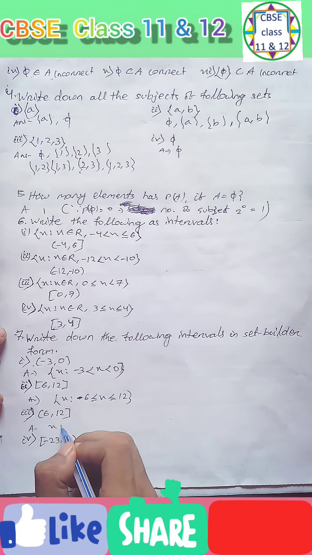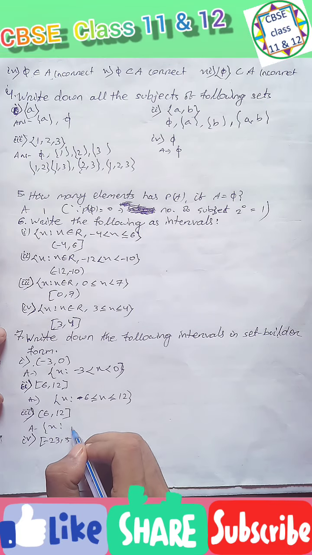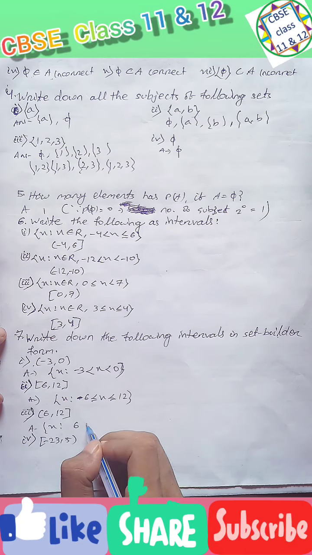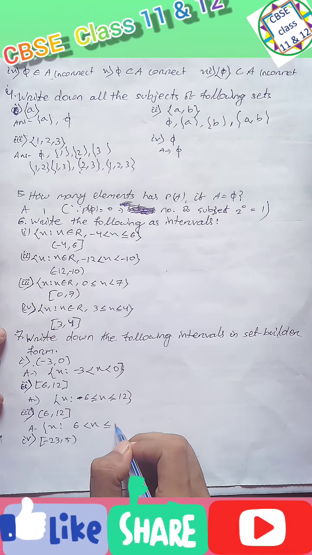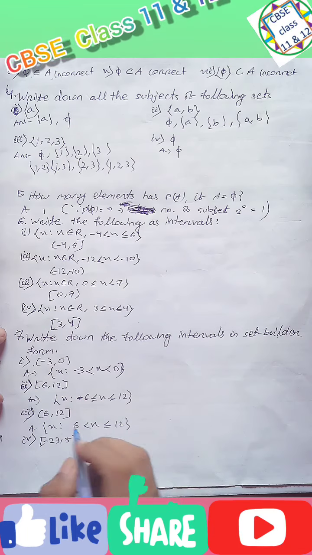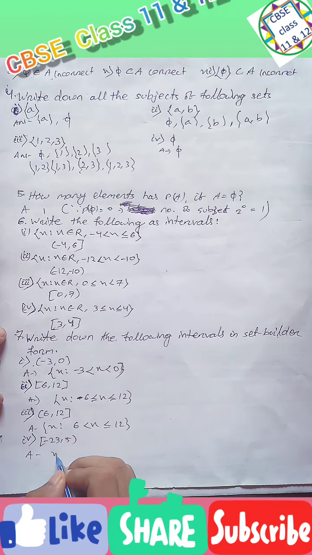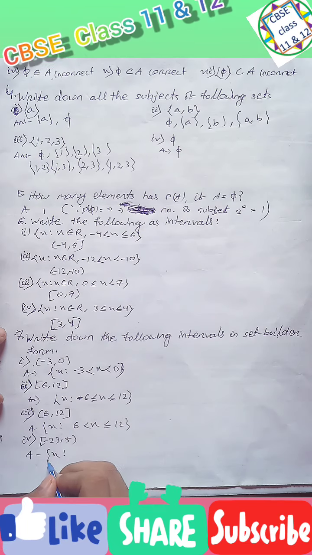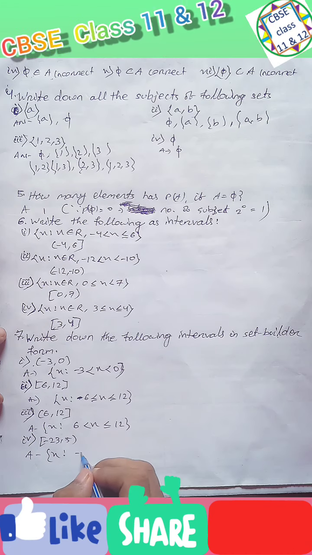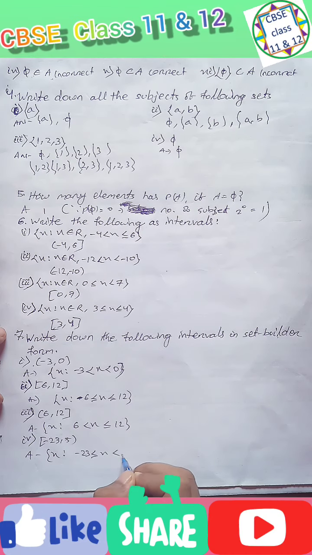Its answer will be {x : 6 less than or equal to x less than or equal to 12}. Its answer will be {x : minus 23 less than or equal to x less than 5}.